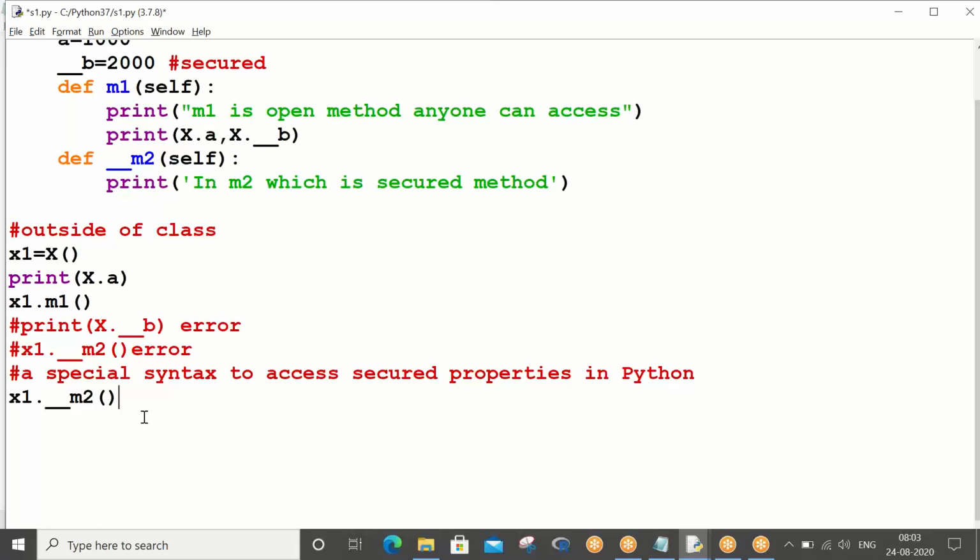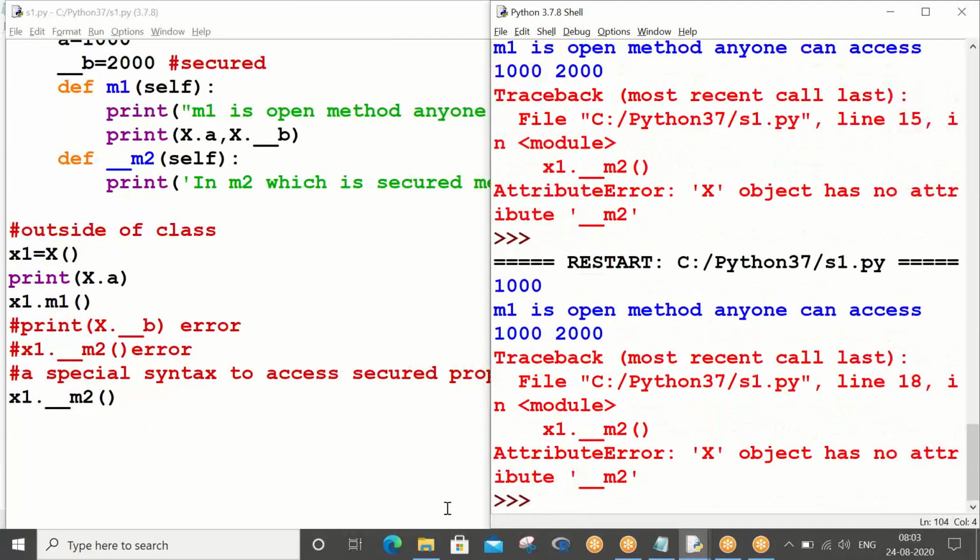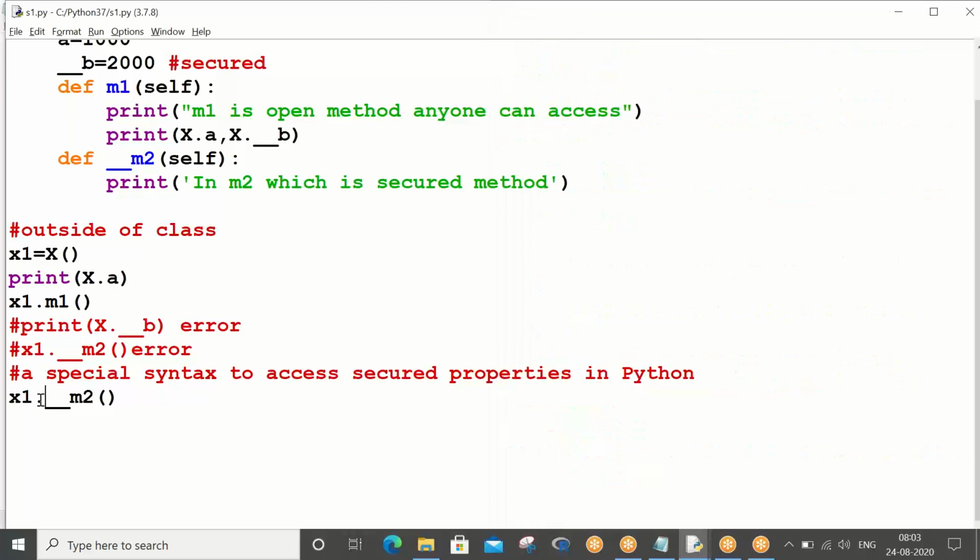When you call this x1 dot underscore underscore m2, what's happening? It is not working, correct? So when this x1 dot underscore underscore is not working, what are we going to do? See, x1 dot underscore x.